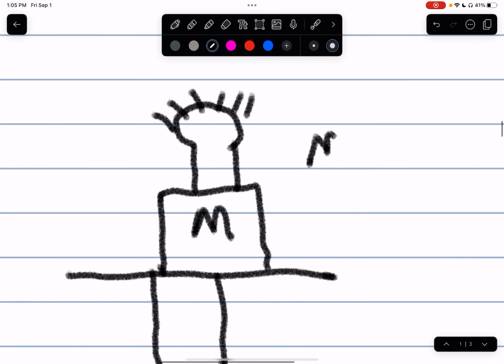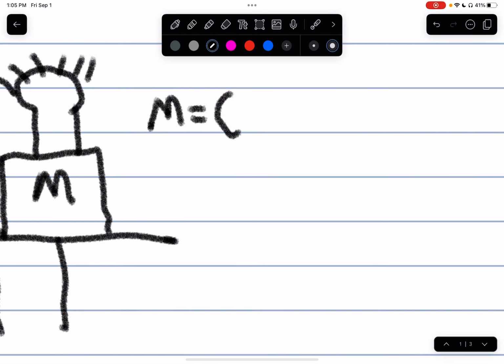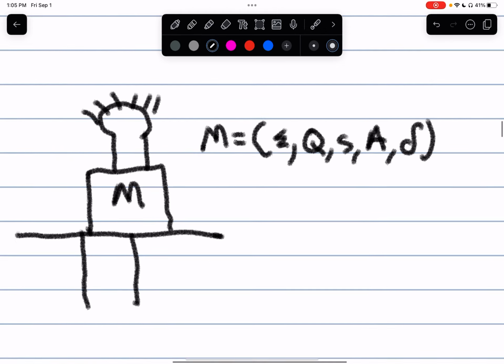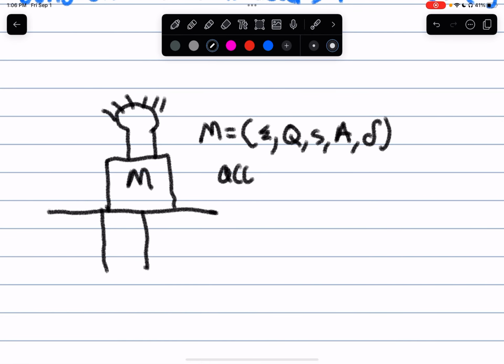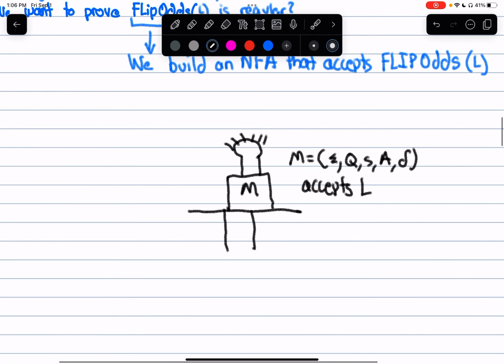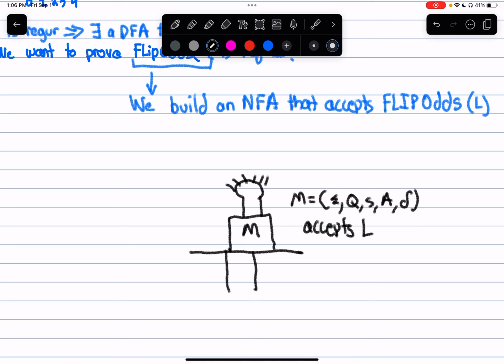What is the 5 tuple that represents the DFA? So this is my machine M, okay? This accepts the language L. I need to prove that flip odds L is also regular, which means I need to build an NFA that accepts flip odds using this DFA as a black box.